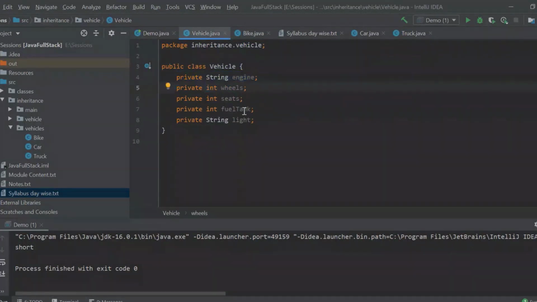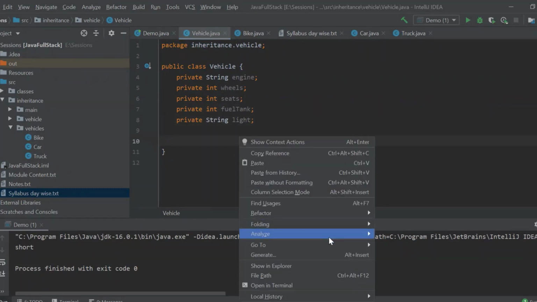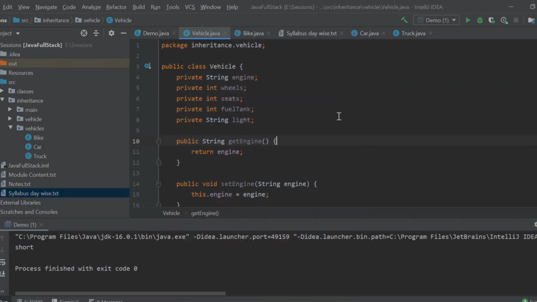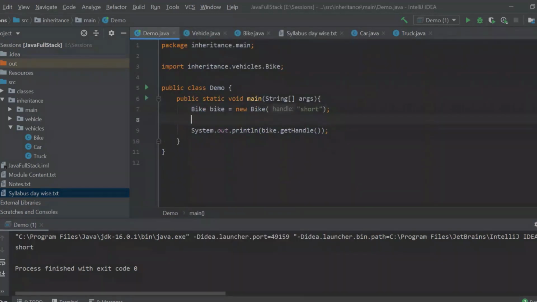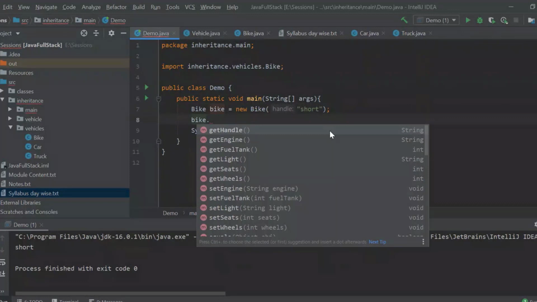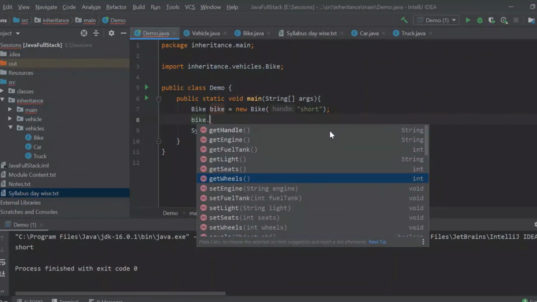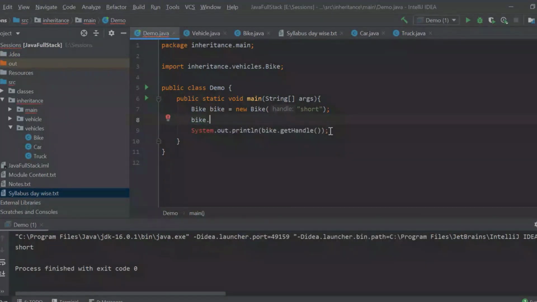If you need to access it, you must either create a constructor or provide the getter and setter methods. Now simply let's generate our getter and setter methods. I'm selecting everything. Done. Now go to my demo class. Click on bike dot. Now you can see all these methods, and I can access everything from here. Yes or no? We can access everything directly from here. That is one way of doing it.